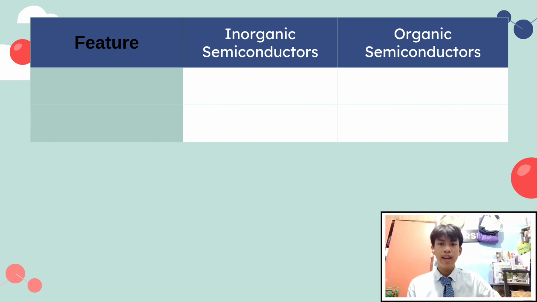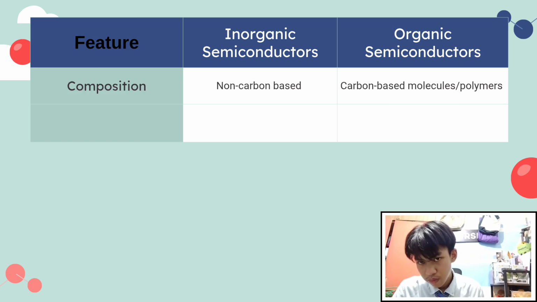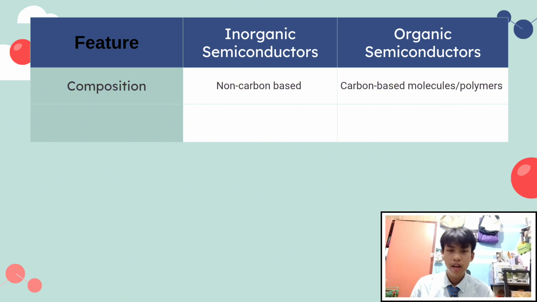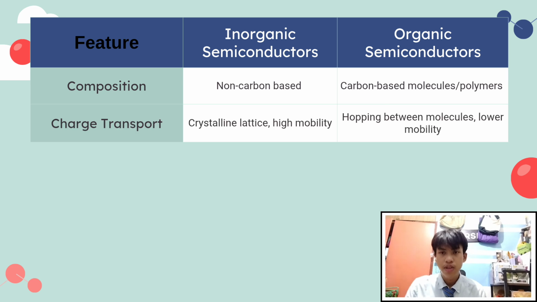Features of inorganic semiconductors and organic semiconductors. The first one is composition: one is non-carbon-based, and the other is carbon-based molecules or polymers. The next one is charge transport: crystalline lattice with high mobility, and the other is hopping between molecules with lower mobility.